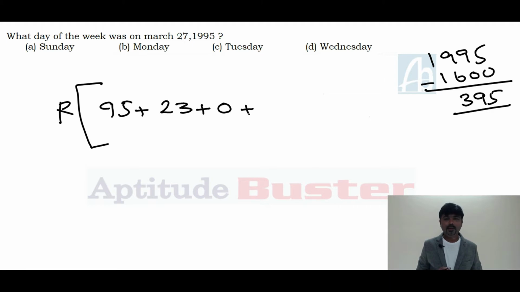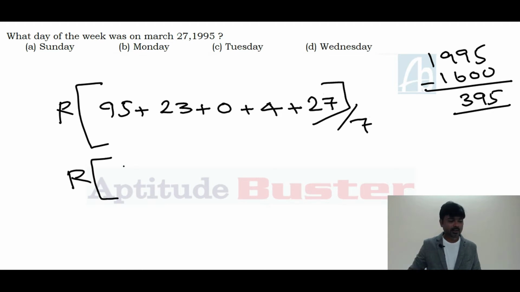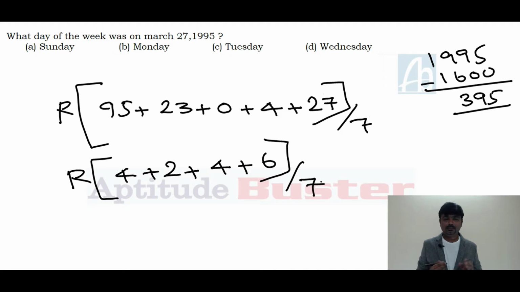Next, month key. The month is March. For the March month, we know the month key is 4. Plus date, 27. Divide by 7. 95 divided by 7, the remainder is 4. 23 divided by 7, 2. 4 divided by 7, 4. 27 divided by 7, the remainder is 6.